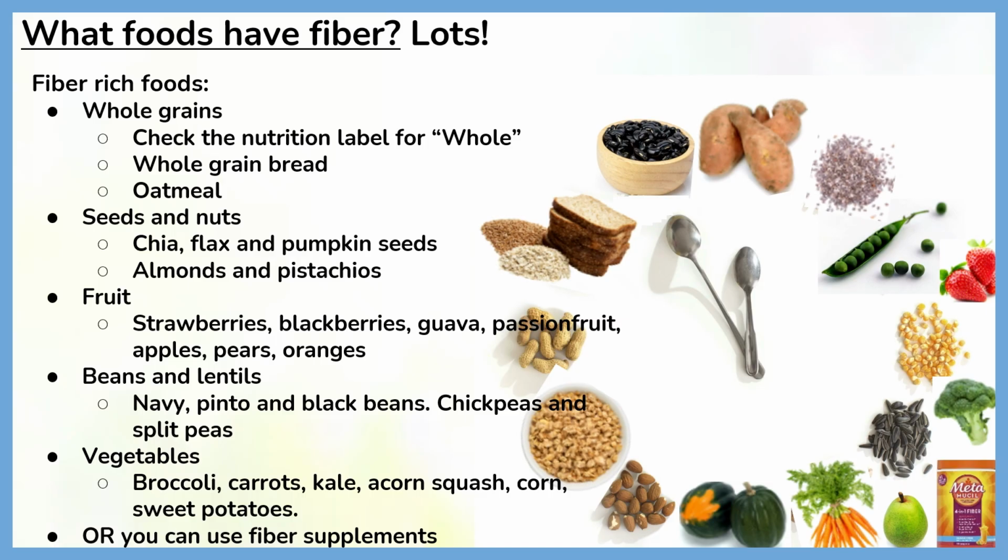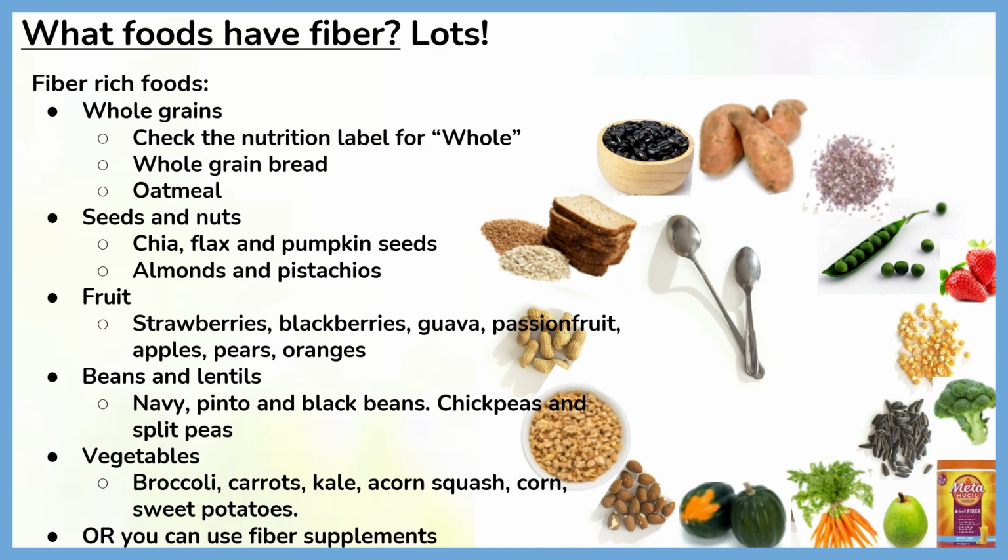What foods have fiber? Lots do. Some examples of fiber-rich foods would be whole grains. This would be whole wheat bread, oatmeal. If you're not sure, look at the label. You want to find the word whole in the ingredient list.